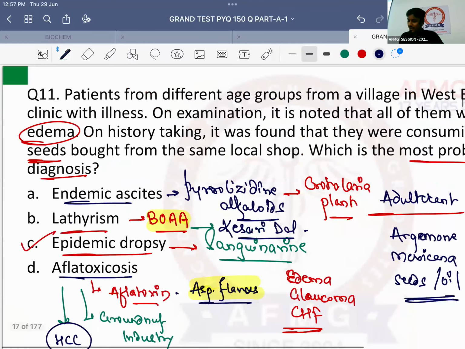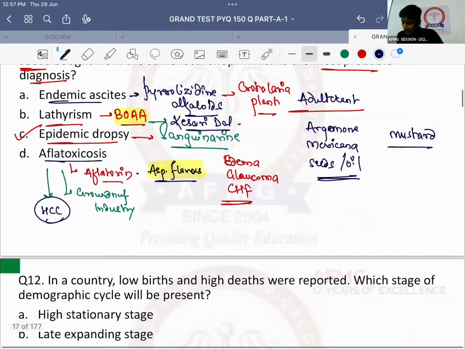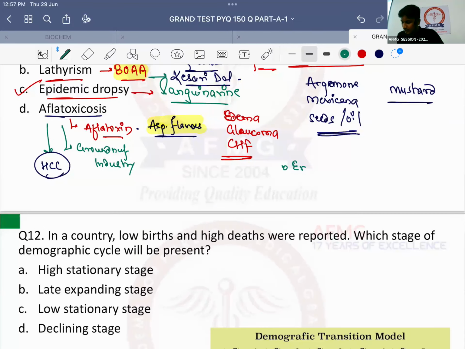ठीक है? So, and last one important, ergotism. Ergotism is due to which toxin? नाम में ही है, ergot toxin. Ergot toxin is derived from which fungus?